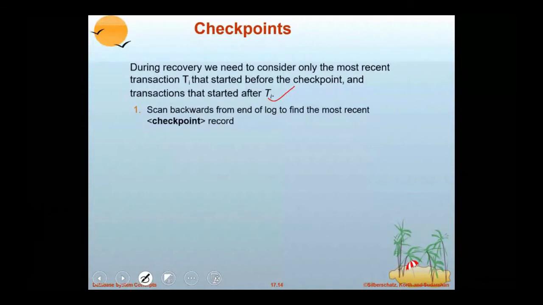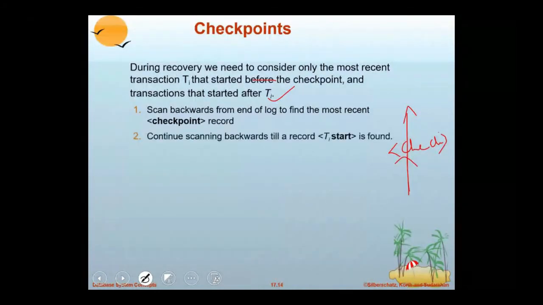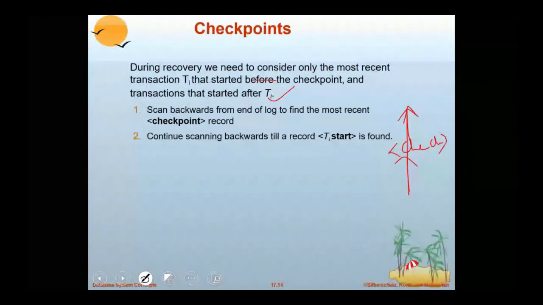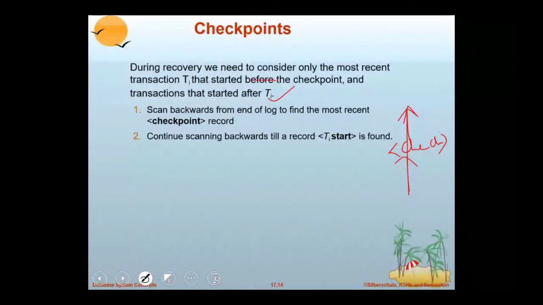Now, to recover from the failure you have to scan backwards. How long do you have to scan backwards? Until it finds a checkpoint. Whenever it sees a checkpoint, it continues scanning backwards until the first transaction before the checkpoint which was started is found.